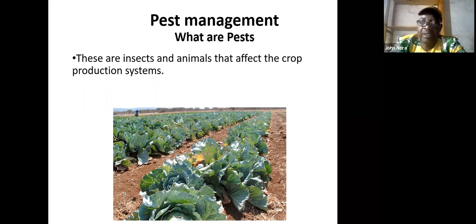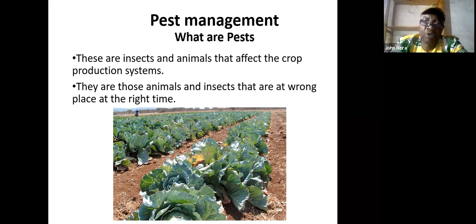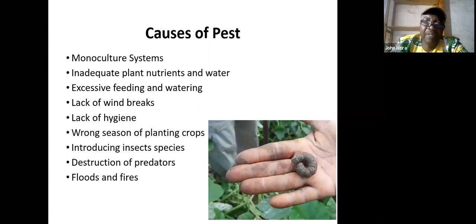We find them in our fields, and they are those animals and insects that are in the wrong place at the wrong time. Like you see pests coming on your well-growing spinach or cabbages, they are coming at the wrong time, but at the right place. Pests are caused mainly by the farming of monoculture, and by inadequate plant nutrients and water.